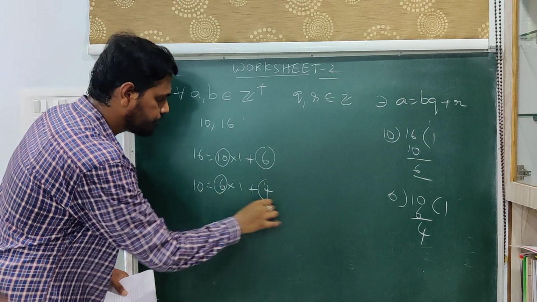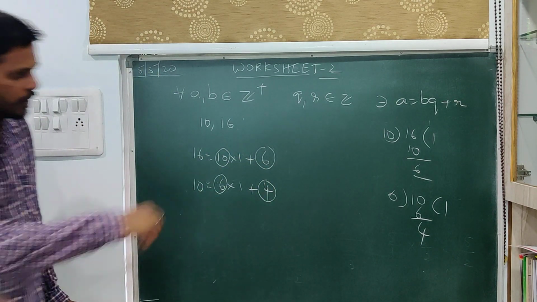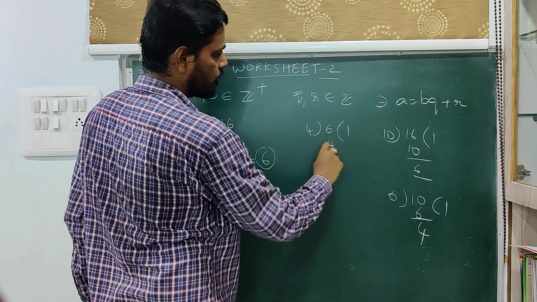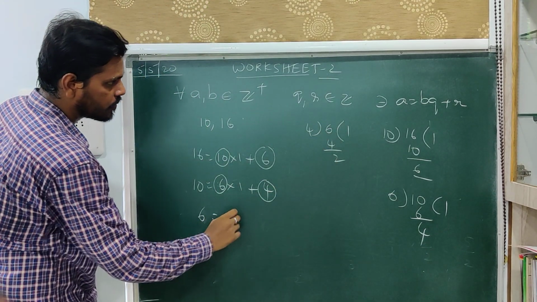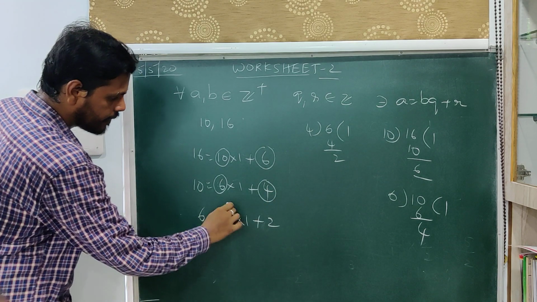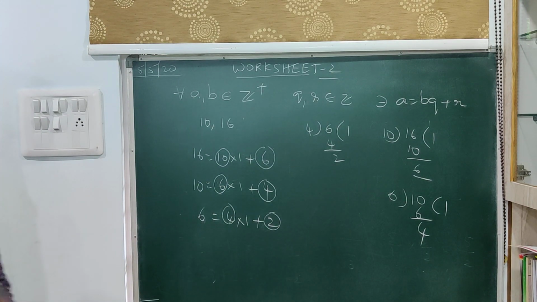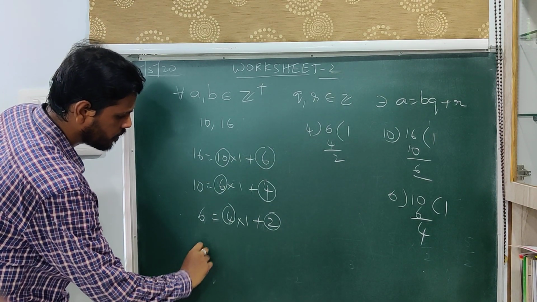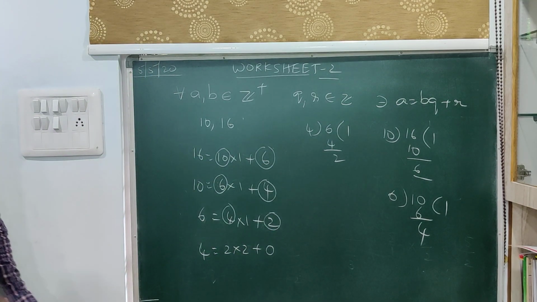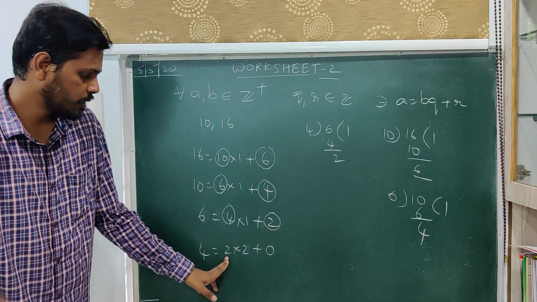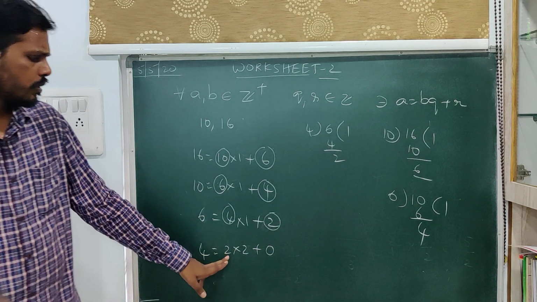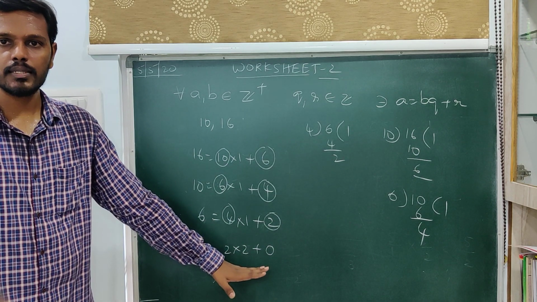Now again consider these two and repeat the same process. 6 can be written as 4 into 1 plus 2. Now again take these two and continue the process. So 4 is equal to 2 into 2 plus 0. Now if you take 2 and 0, you cannot do it because you cannot divide 2 by 0. So this is the last step.